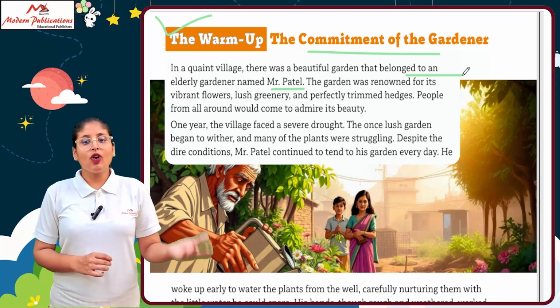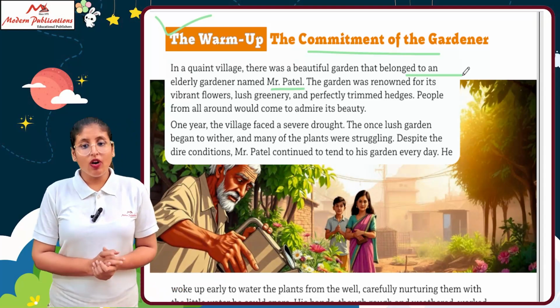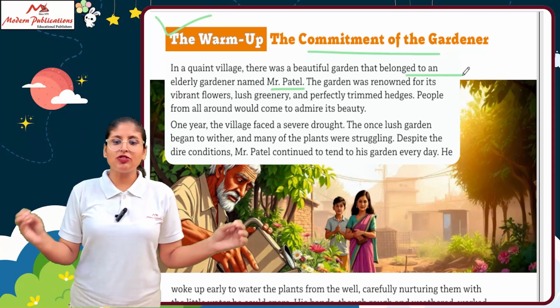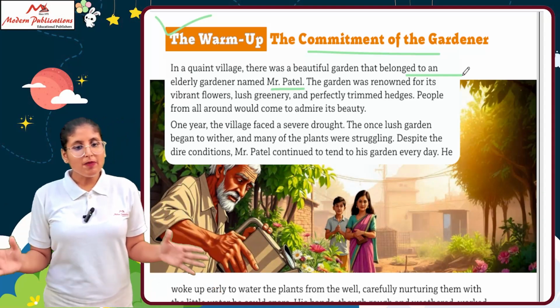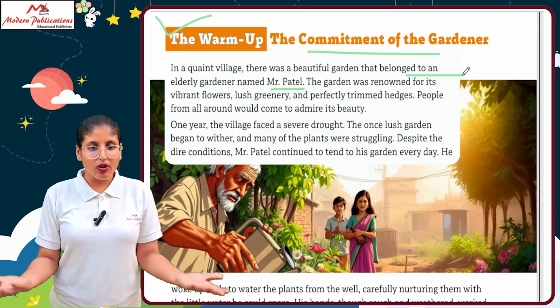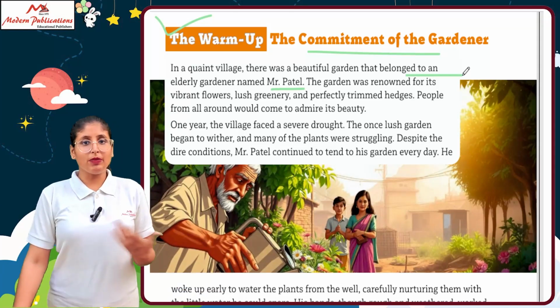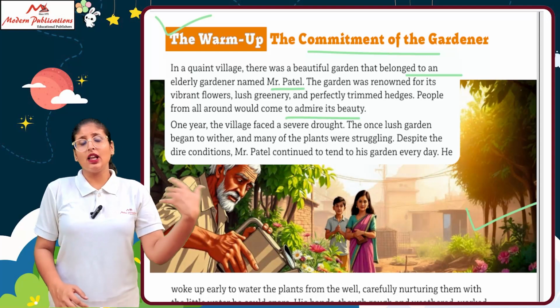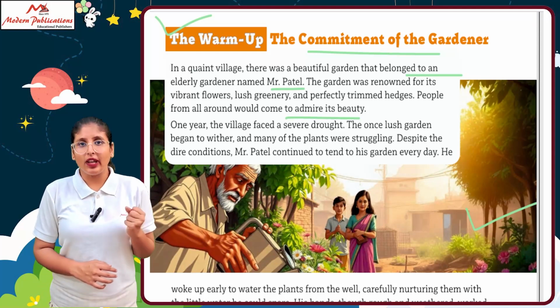The garden was renowned for its vibrant flowers, lush greenery, and perfectly trimmed hedges. People from all around would come to admire its beauty, because he could make this garden so beautiful.